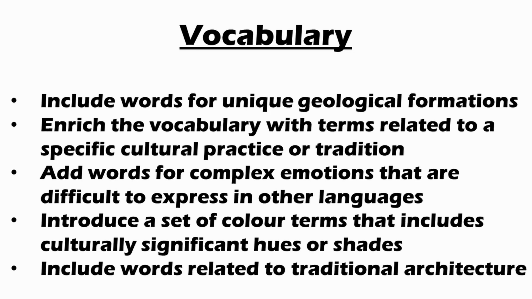Enrich the vocabulary with terms related to a specific cultural practice or tradition, such as tea ceremonies, mask making, or kite flying. Incorporate words for complex emotions or psychological states that are difficult to express in other languages. Introduce a set of colour terms that include culturally significant hues or shades.